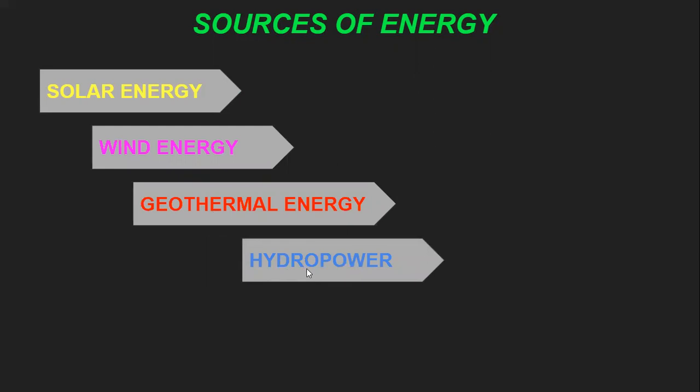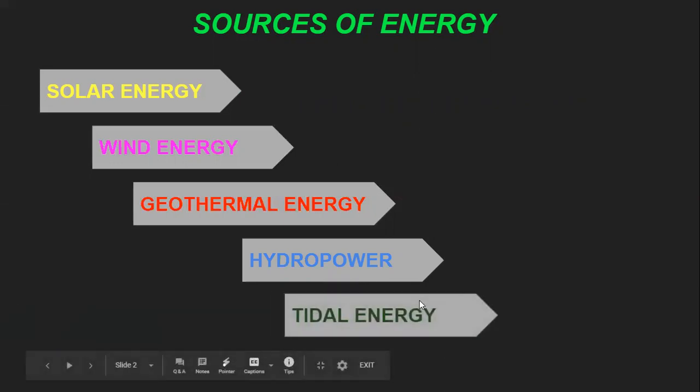Hydro means water, power means energy. The energy which we are getting from the water is known as hydropower. All of you have listened or seen the dams. The dams are converting the water energy into useful electric energy with the help of turbines.